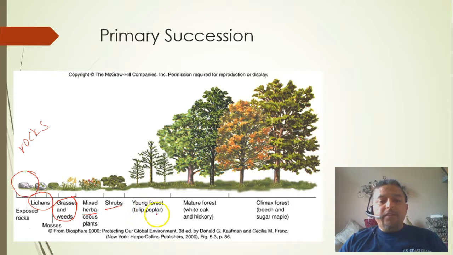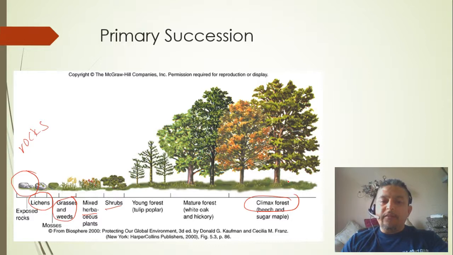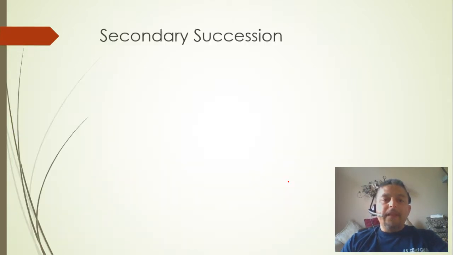Then with time we're going to see young forests, especially pine trees and softwood trees, and at the end you're going to have mature hardwood plants like hickories, oaks, and maple trees when we have a climax community. Once again, this takes hundreds of years. Keep that in mind. Now, we are also going to be discussing secondary succession.